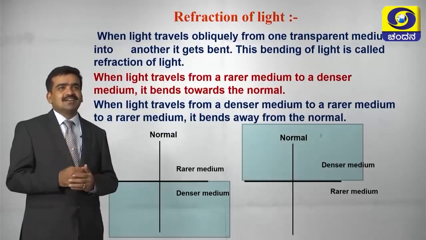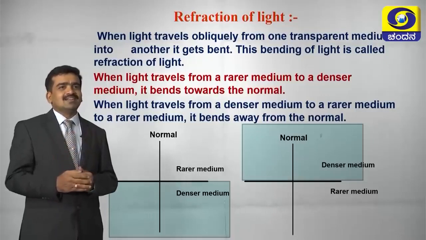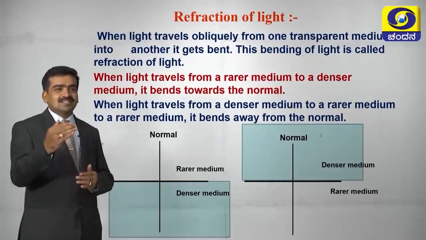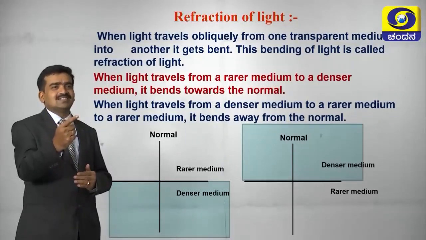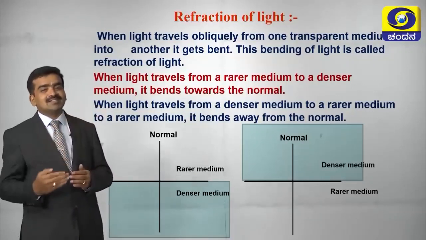So when a light ray travels obliquely from one transparent medium to another, it gets bent. This bending of light is called refraction of light. During this refraction, we have to notice two important things. That is, what happens when the ray of light enters from a rarer medium to a denser medium?